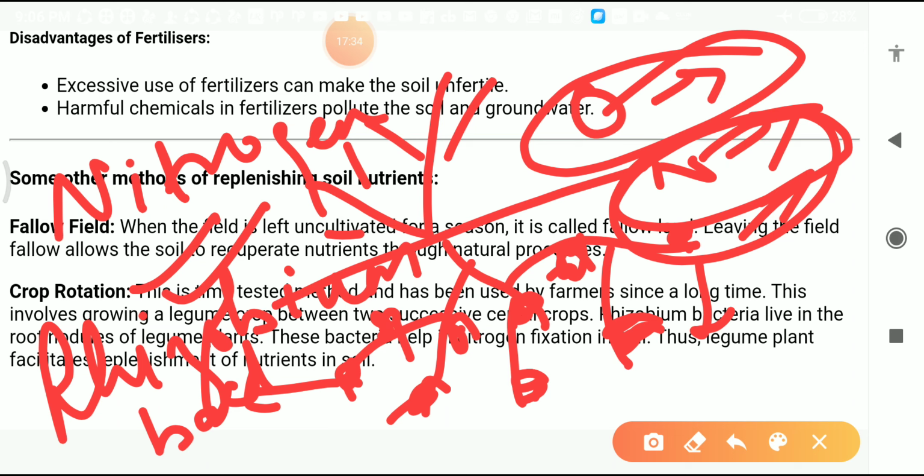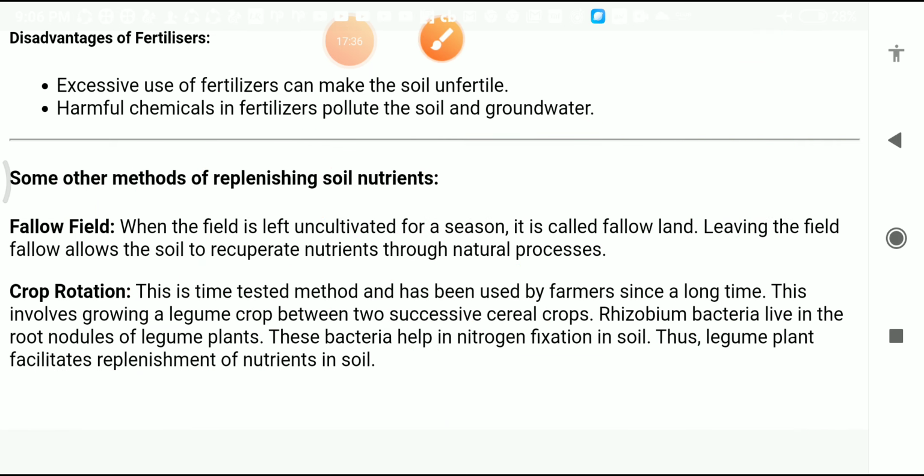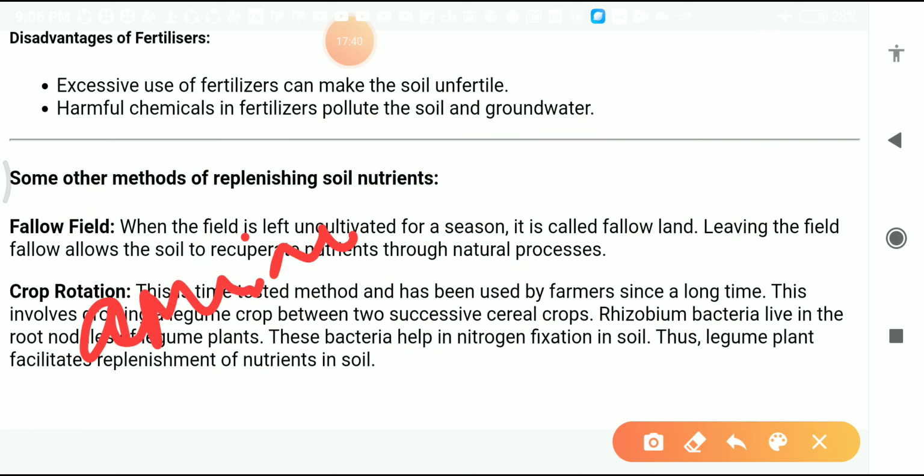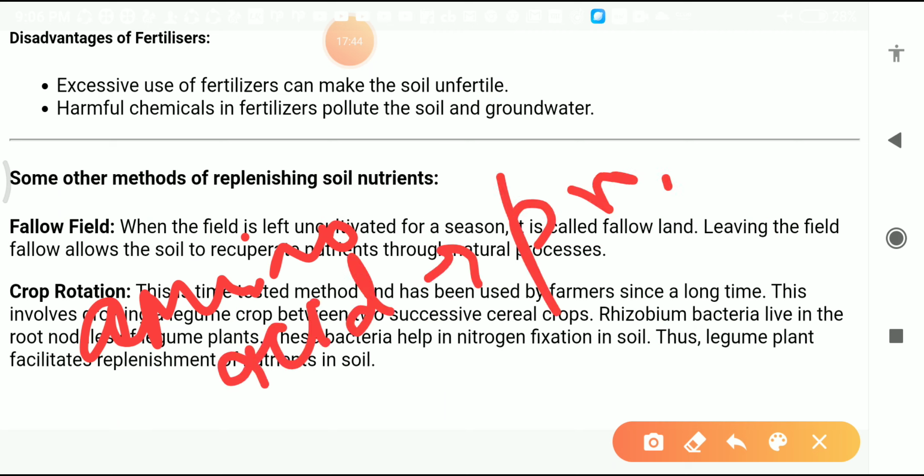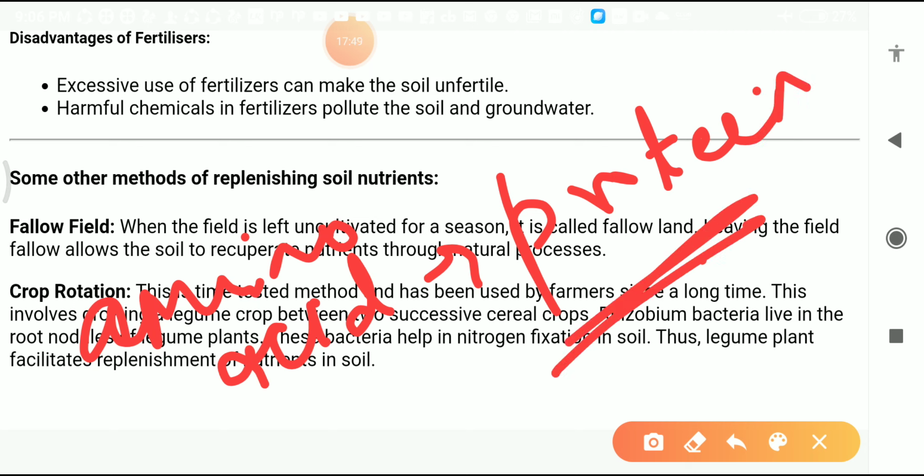With the help of the rhizobium bacteria, it is converted into amino acid, then into protein, and this happens in leguminous plants. That's why in leguminous crops lots of proteins are present.